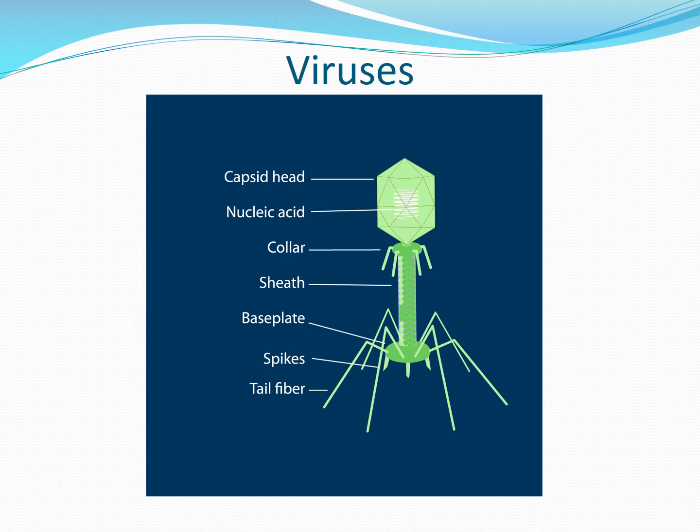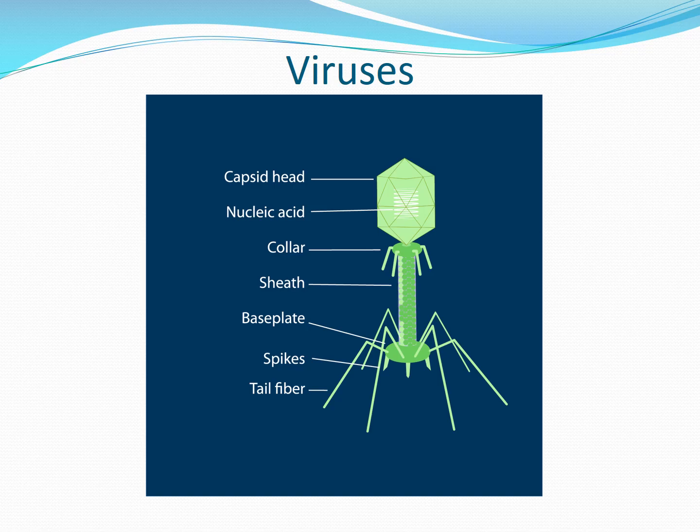The capsid head is nothing but the envelope that is surrounding the nucleic acid. The nucleic acid is either a DNA or it can be an RNA. We have the collar, we have the sheath, the base plate, the spikes and the tail fiber.